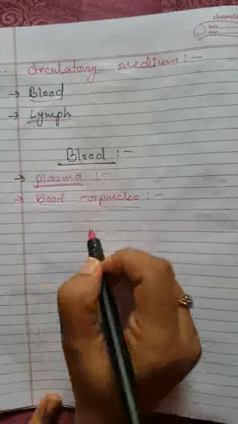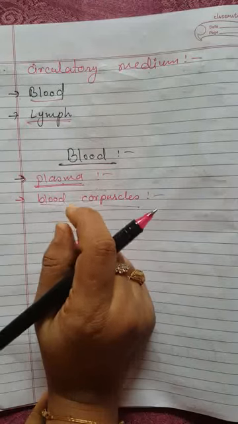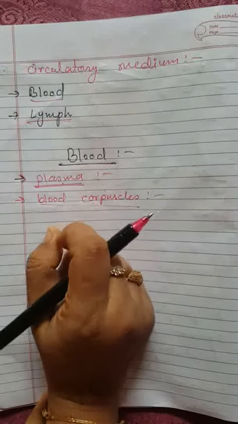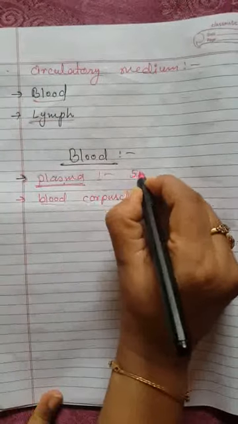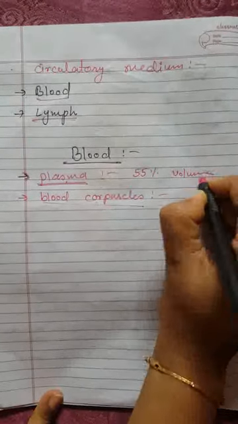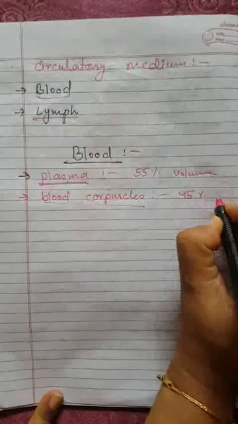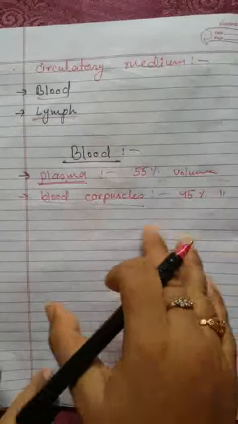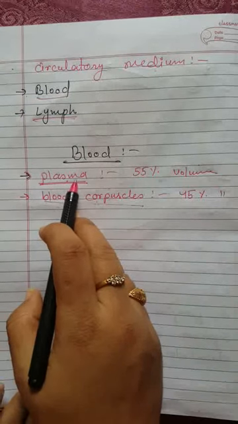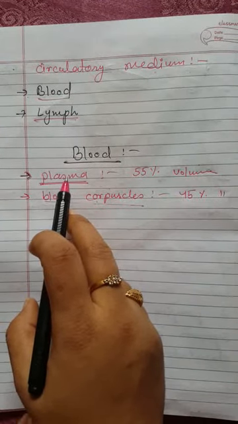So first thing, what is plasma? Plasma is a pale colored fluid which basically makes up 55% of the blood volume. And the blood corpuscles make up 45% of the blood volume. This plasma contains mainly water and some other substances.